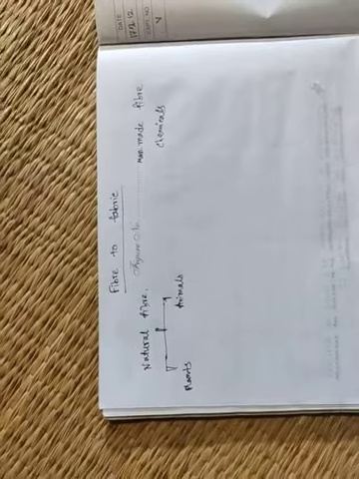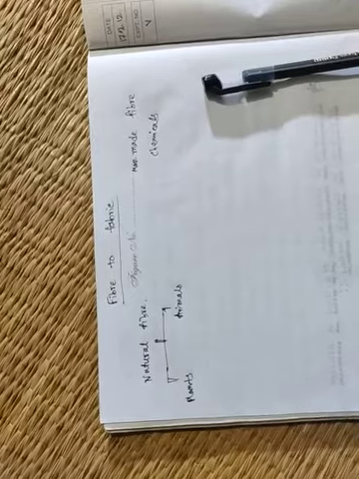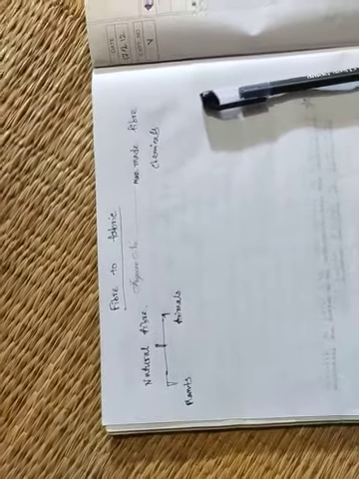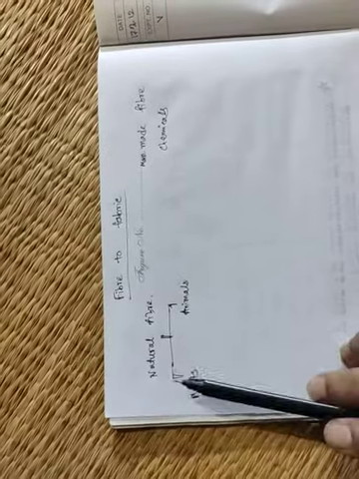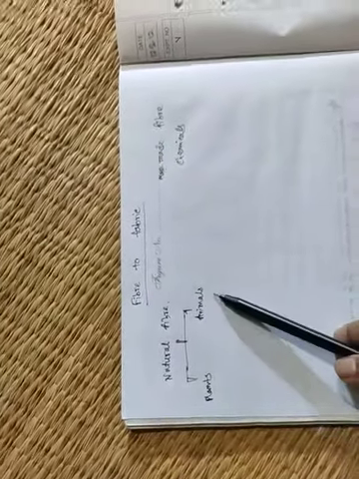Animals and plants are found in nature. So the fiber which we get from animals or plants is called natural fiber. There are two types of natural fiber: the first which we get from plants, and the second which we get from animals.